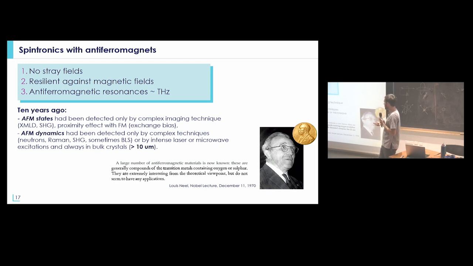In terms of dynamics, there were really few studies, either using neutron scattering, some type of Raman scattering, second harmonic generation, or BLS, but in really specific antiferromagnets. Most of them we would now call altermagnetic materials, and this was due to these specific properties in this antiferromagnetic system.